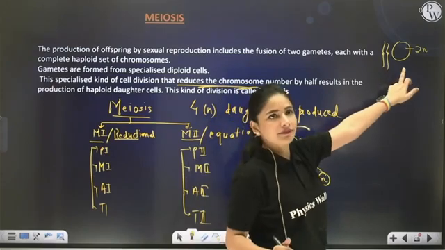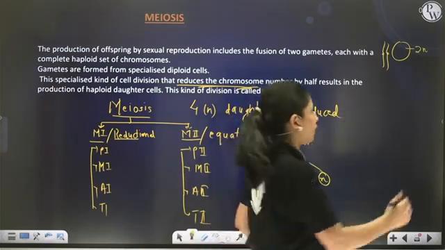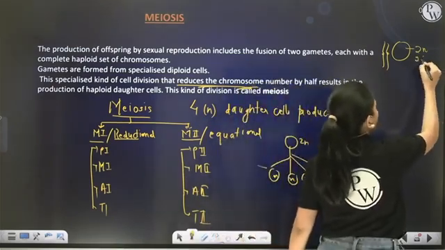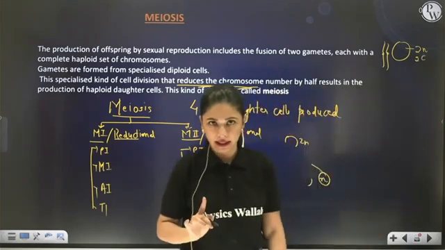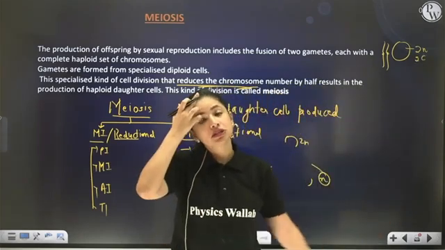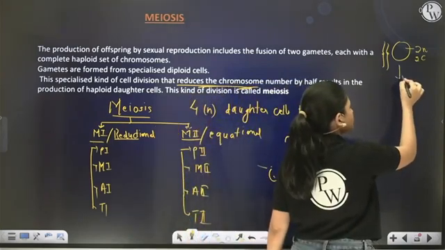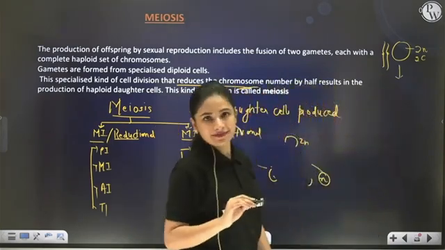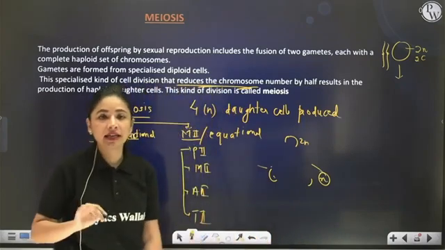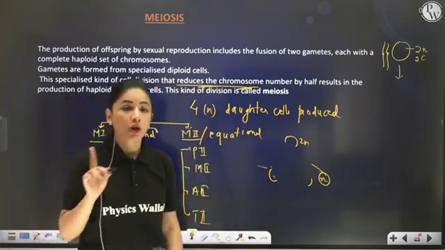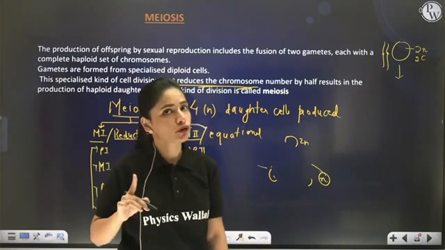So right now I have a parent cell which is diploid and has only 2C amount of DNA. Correct? Now this is the G1 stage. Now this cell will go into S phase. What will happen in S phase? In the nucleus, DNA is going to replicate without changing the number of chromosomes.